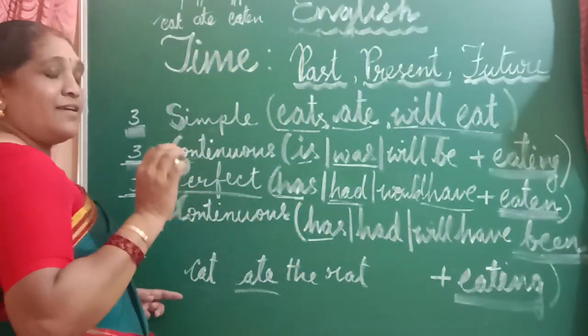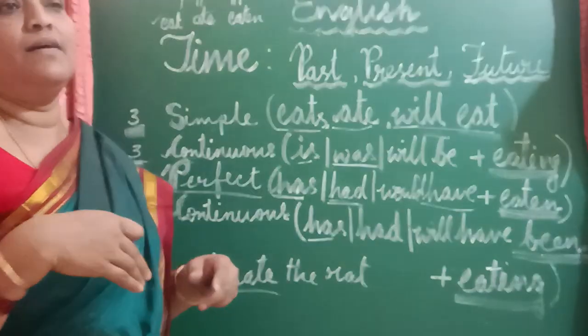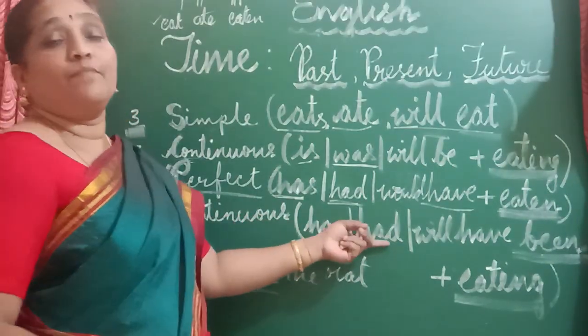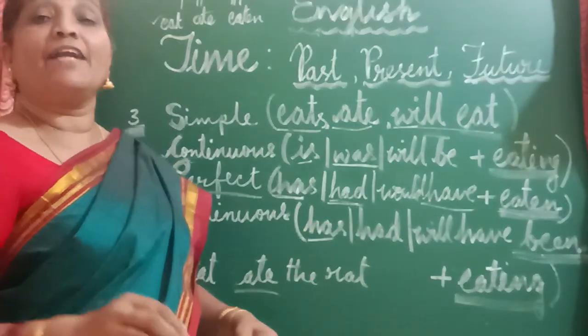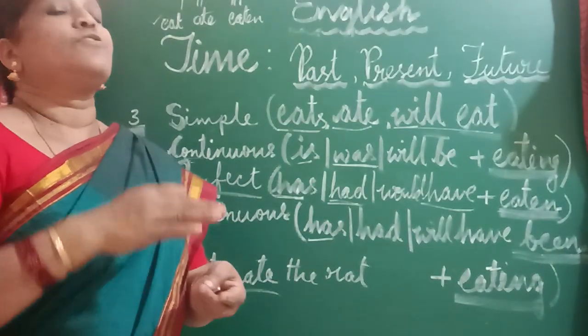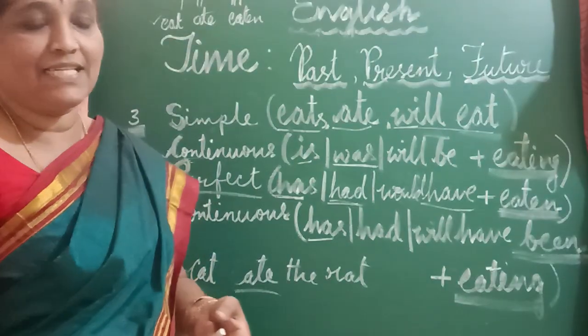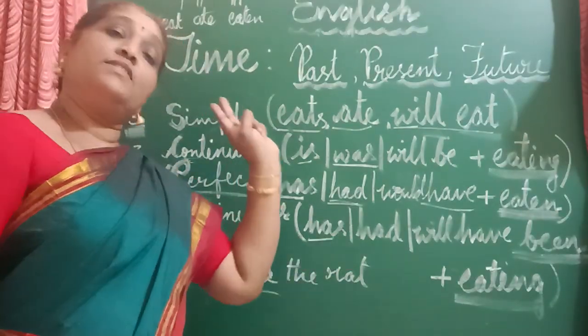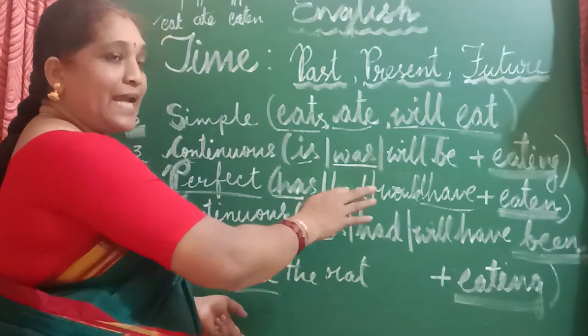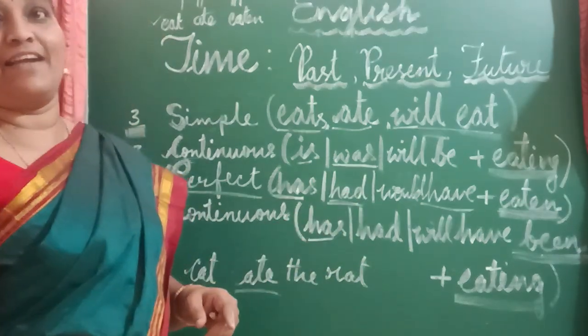If we want to say past perfect continuous tense, we need to use had. Had been eating the rat means the situation where you're not having the cat at home presently, but when the cat was there in our home, at that time the cat had been eating the rat.